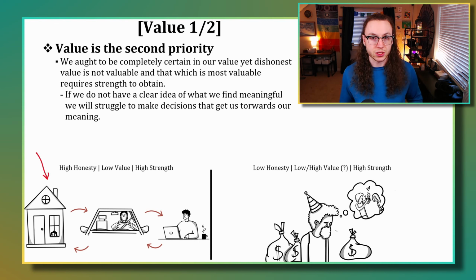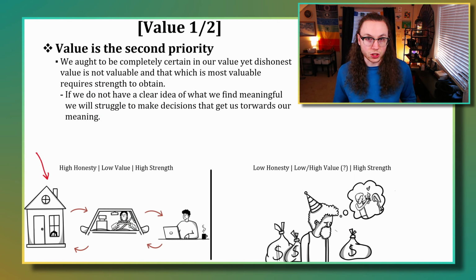So in the bottom left here, we can see another example of someone who has high honesty, low value, and high strength. This is an example of someone who is going through the routine day in and day out, but doesn't actually feel satisfied with their life. They come home, they watch a movie, go to bed, they wake up, they go to work, they go home, they go to bed, they wake up, they go to work, and so on. But they don't actually feel like it's useful or meaningful towards their life. This is because either they are not making decisions that get them to the things that are meaningful, or because they don't even know what is meaningful for them.